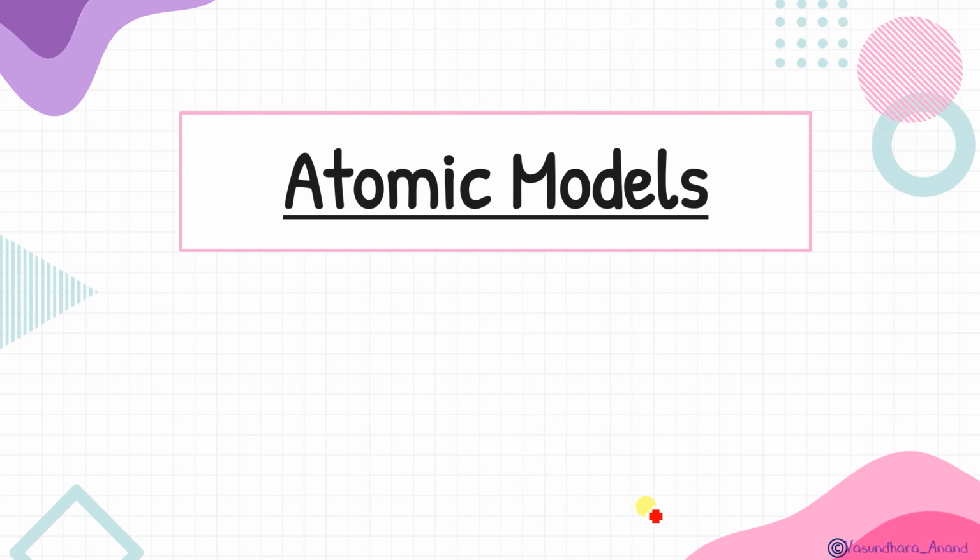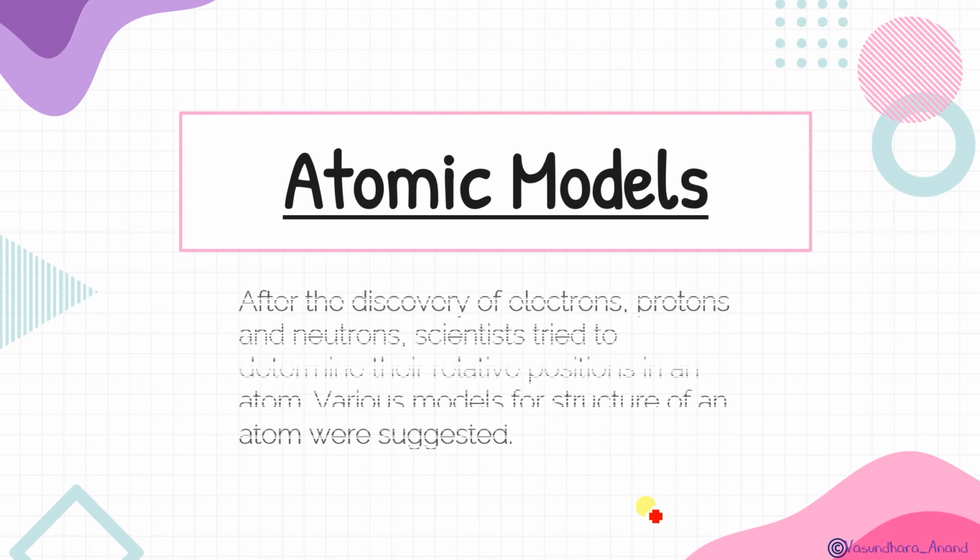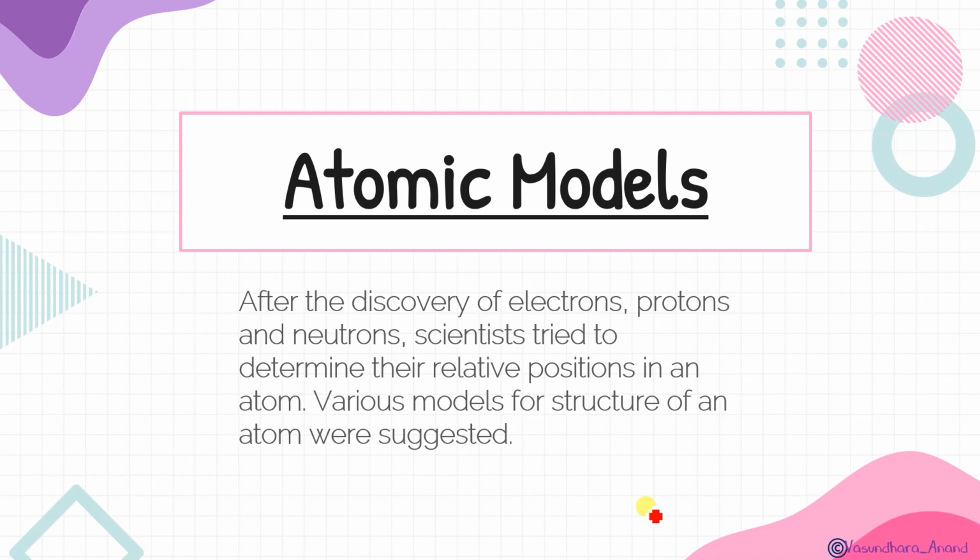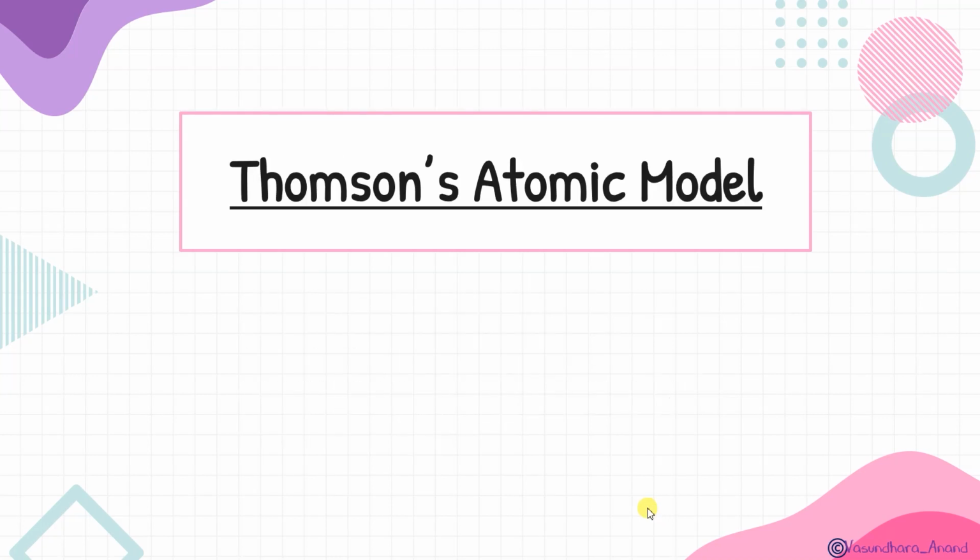Out of that, a few worked for some time. The first one that came into existence and was accepted by some people, for some time, is the Thomson model. So let me start with the discovery of electrons, protons, and neutrons. Scientists tried to determine their relative position in an atom, and various models of the structure of an atom were suggested. The first was the Thomson atomic model.